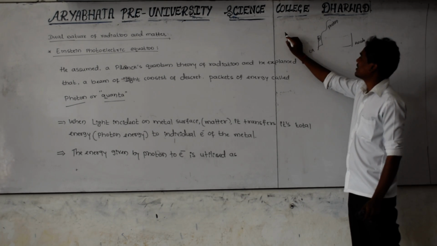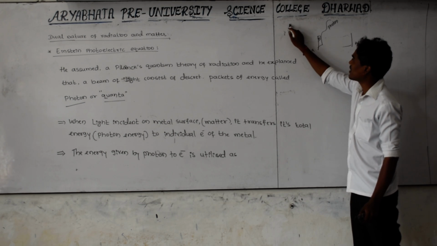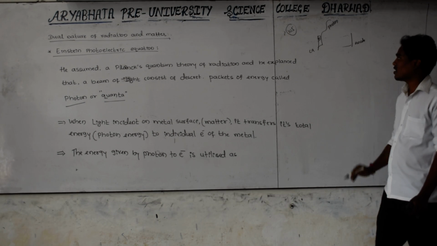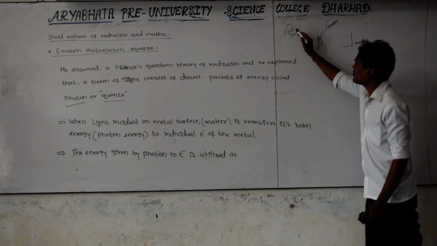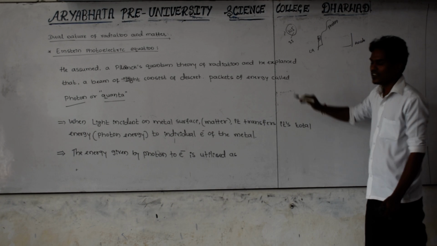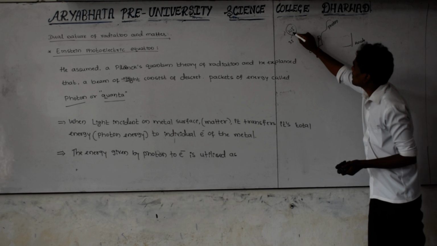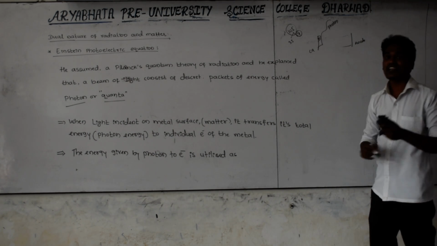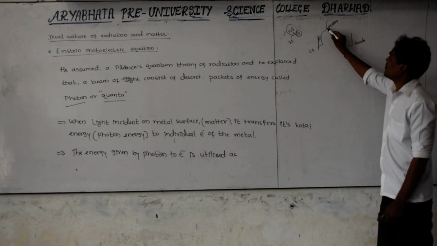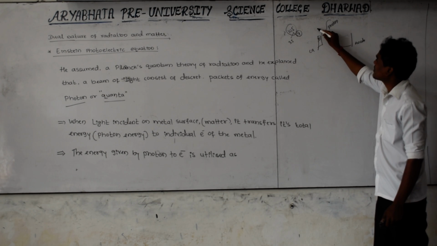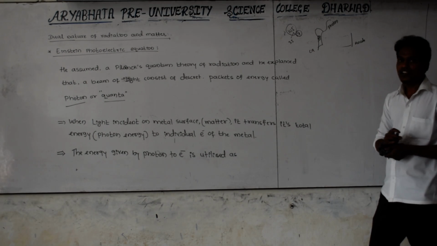For example, you can imagine the photon has 10 joules of energy. Here, some part of the energy, within the 10, for example 3 joules, is utilized by the electron for one purpose, and the remaining 7 joules is utilized by the electron for another purpose. That is important here.